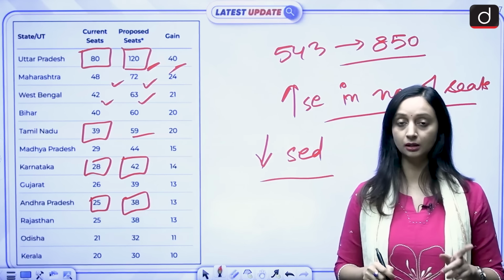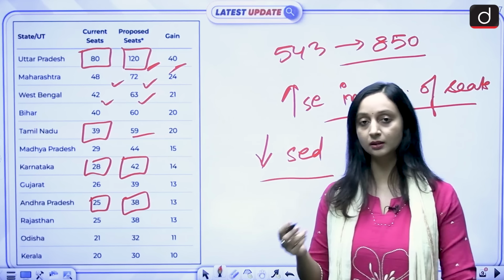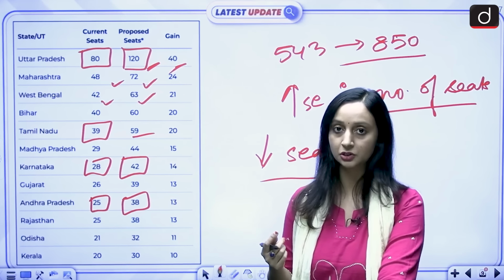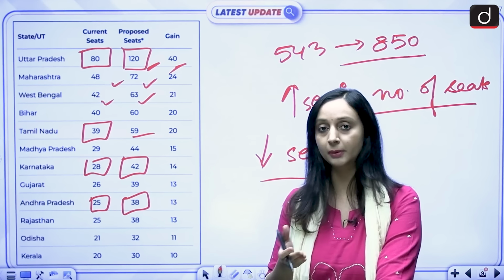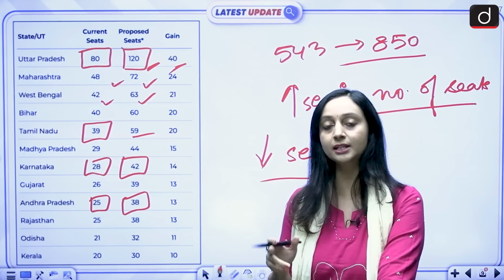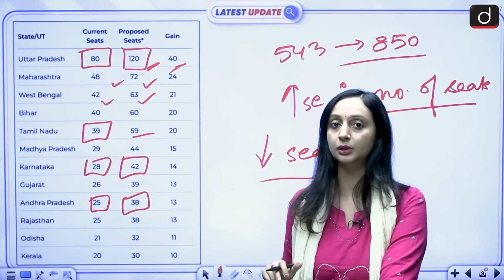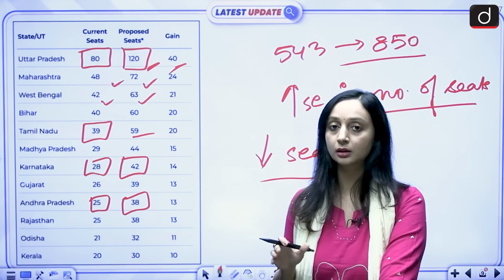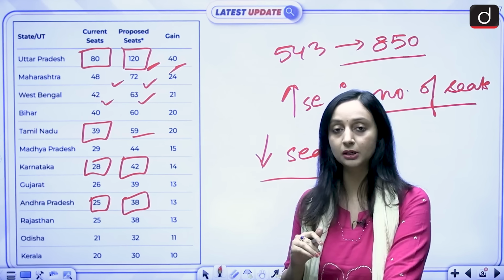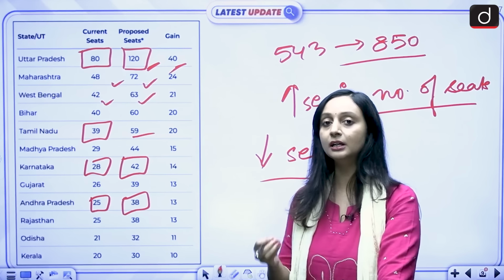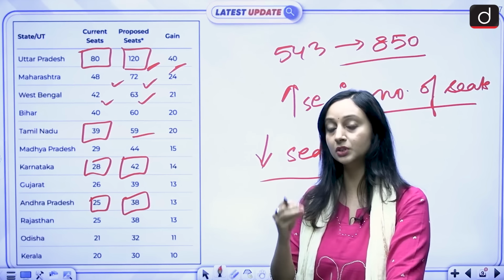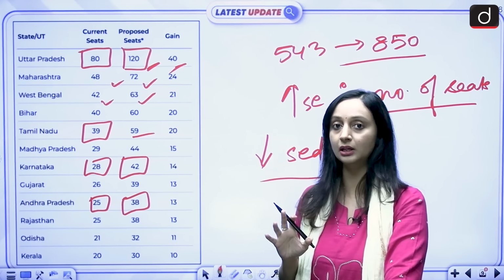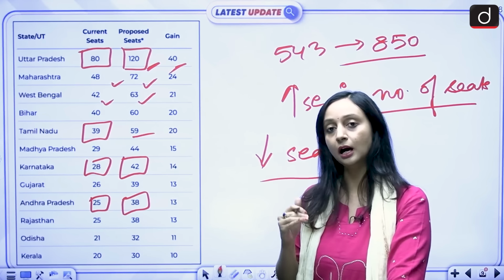And with this bill, it is also being proposed that this reservation that we are talking about, the women's reservation, which right now is being implemented in Lok Sabha and state legislative assemblies, should also be extended to the union territories. So this is what the union territories amendment bill is also saying. So the major debate here is about conducting the delimitation exercise. The number of seats were frozen based on the 1971 census data, and now they have to be changed.